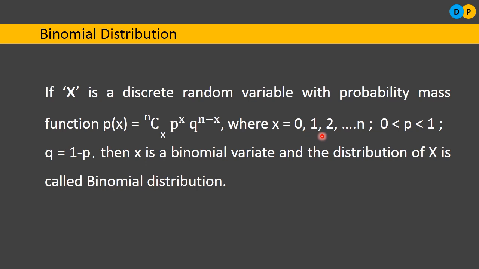So I will be dropping bombs. How many bombs will I be dropping? 3 bombs: first bomb, second bomb, third bomb. So I'll be conducting the same experiment, the same trial, again and again, but a finite number of times. Here I'll be conducting n independent Bernoulli trials, and all these trials will be finite in nature.